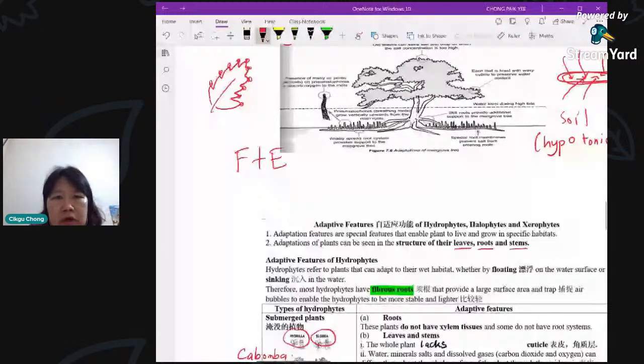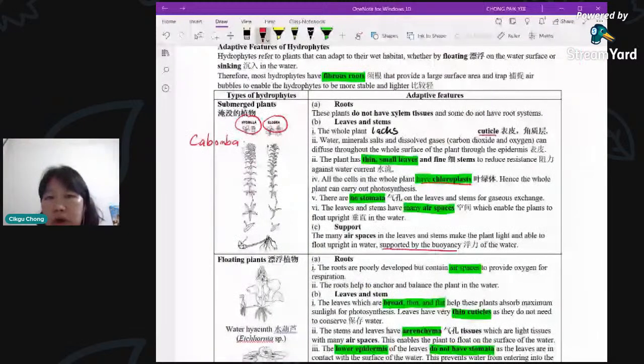Now the whole plant lacks cuticle. Cuticle is the waxy surface on the leaf. Usually for aquatic plants, you don't need the cuticle there. Can you tell me why? As you know, the cuticle is to reduce transpiration, right? But in aquatic plants, water is not a problem, correct or not? It's always in the water. You'll always be able to get water. So the problem of water loss doesn't exist, so you don't need a layer of cuticle on the leaves.